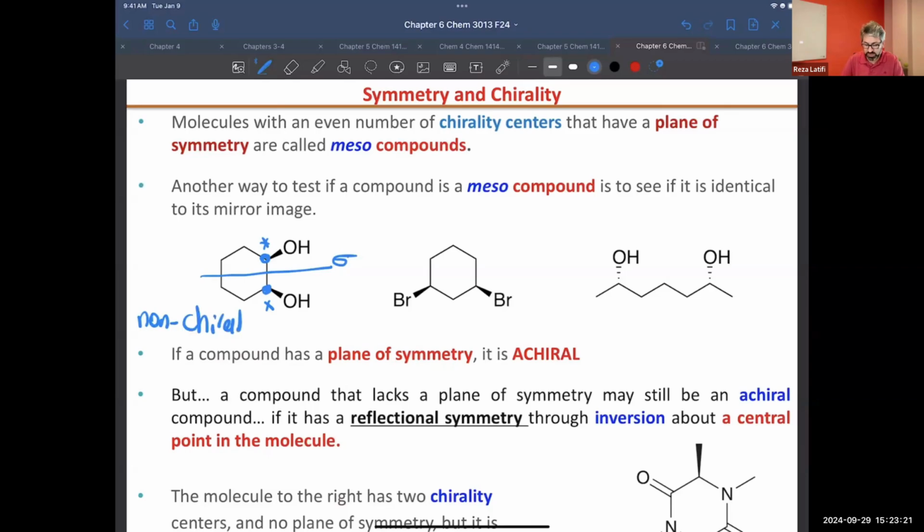If you have stereocenters, but the molecule, because of symmetry, is not active, the correct name for it is meso. Okay, meso, whenever you have stereocenters and because of symmetry the molecule is not active. And you can draw the same thing here. We do have stereocenters. Those are the stereocenters, but because of the symmetry, those molecules are going to be meso. That means they are not active, even though they have stereocenters.